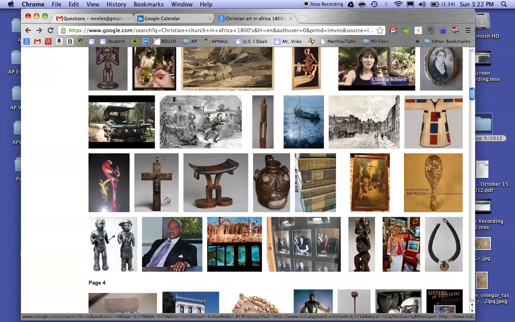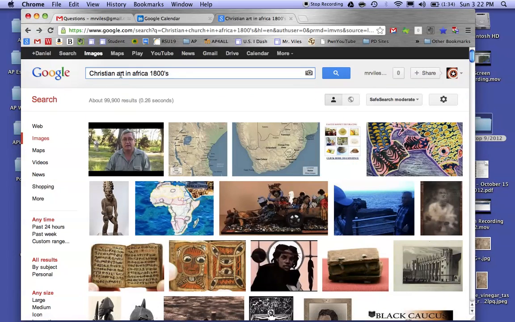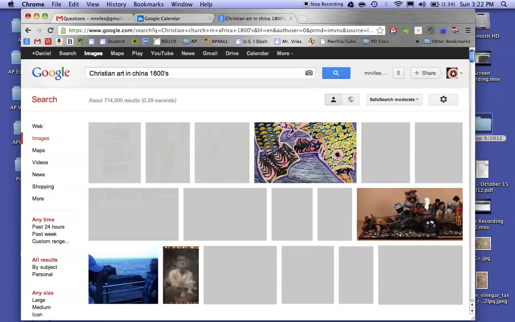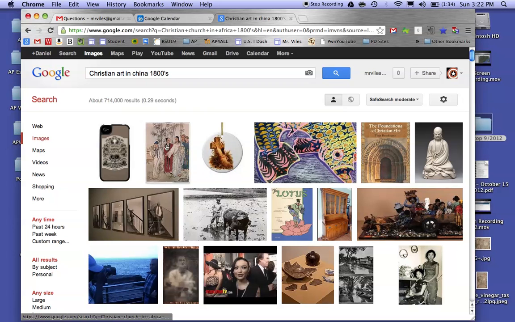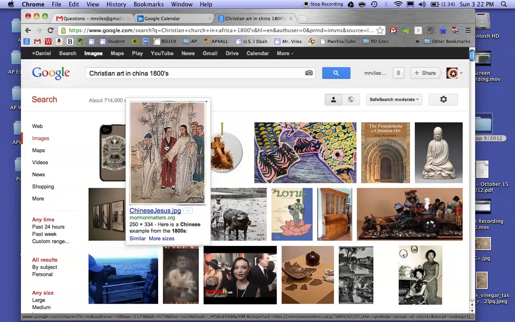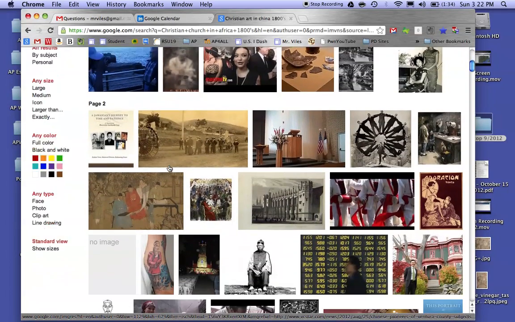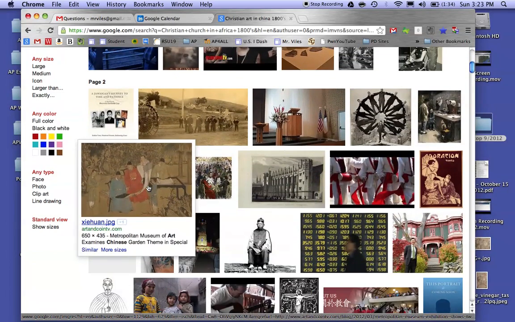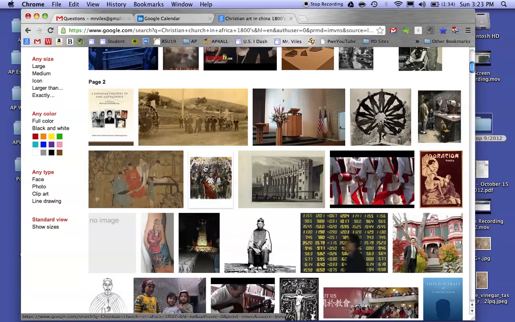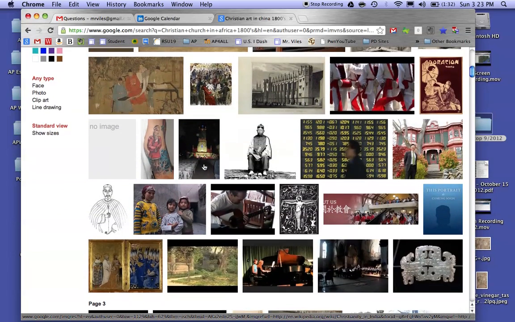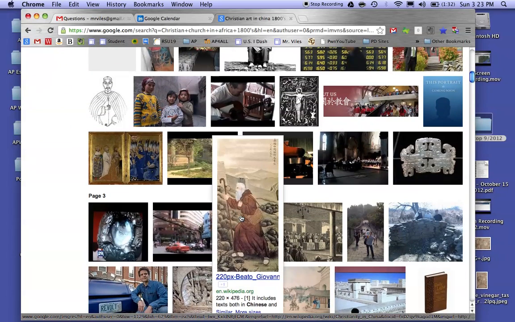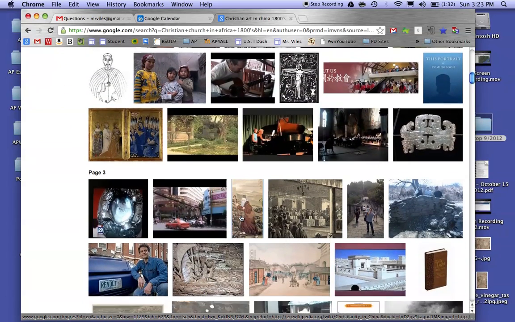So that's what I would do as far as searching. Real quick, let's try, instead of Africa, China. We don't know if this will come up, but look at this. This is from the 1800s, and that would be a perfect example of syncretism. Very good. And we could scroll down, we could look for more. This is potentially interesting, but it does not look to be particularly Christian without clicking on it, and I'm just going fast.